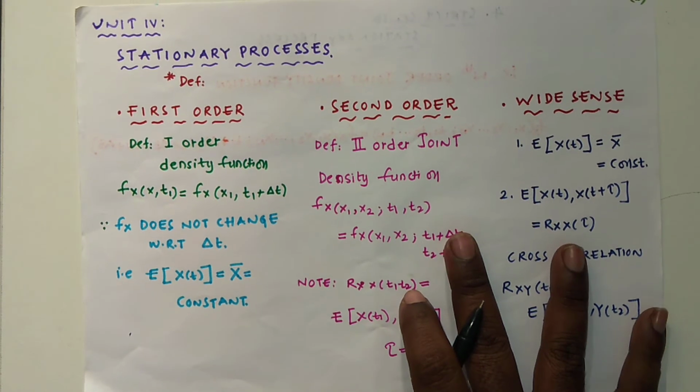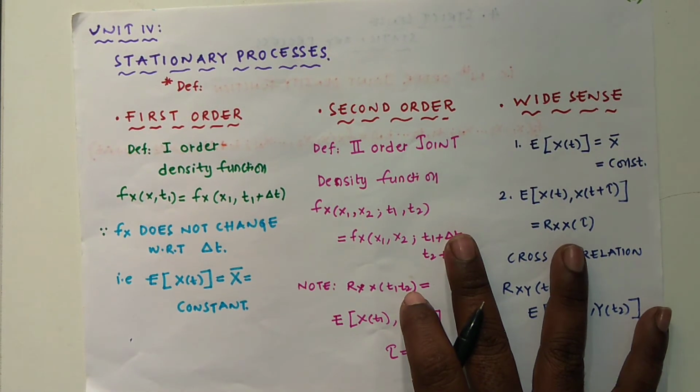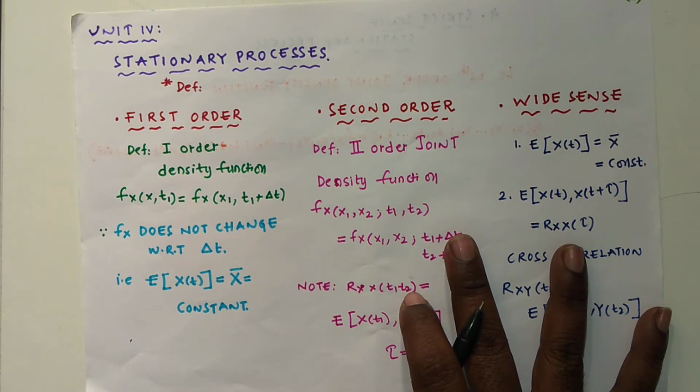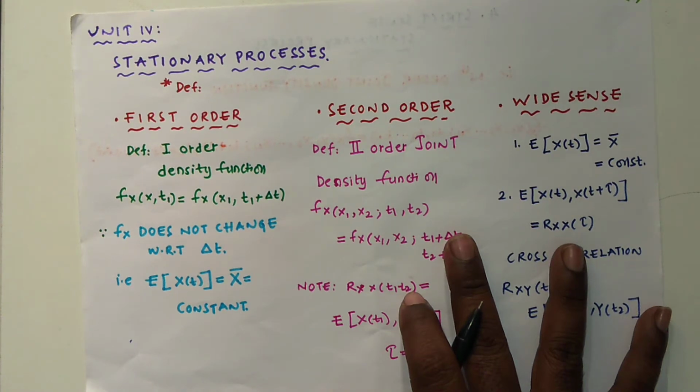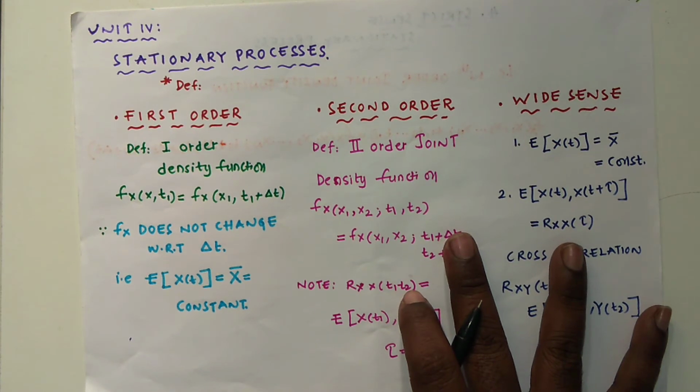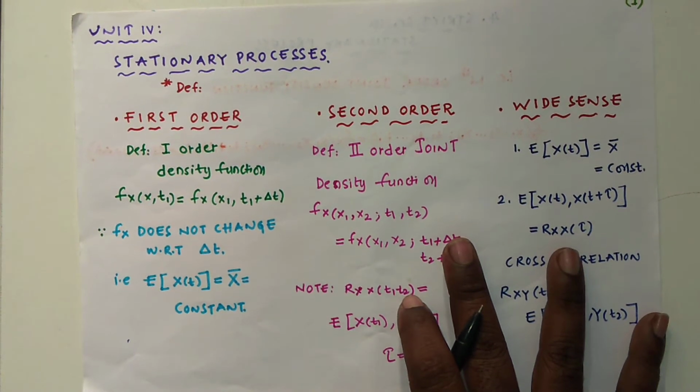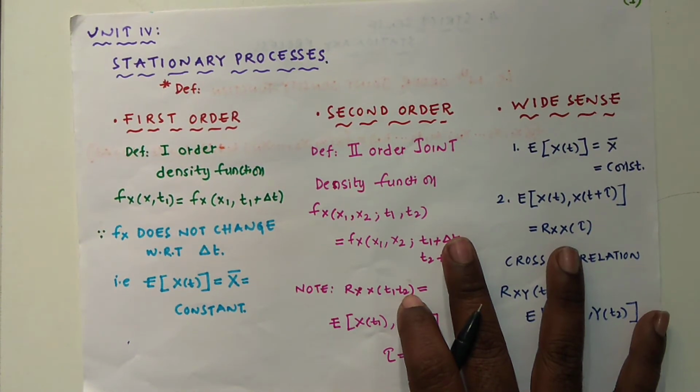So that means what? We have a random process in which we will be choosing a sample space, and at one particular time, if there is a time shift, if the properties of that sample do not change, then that is called a stationary random process.